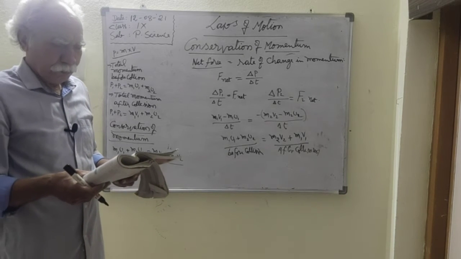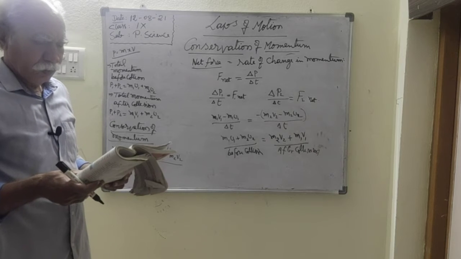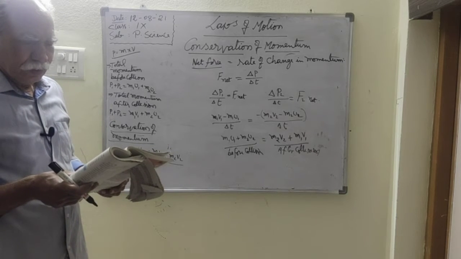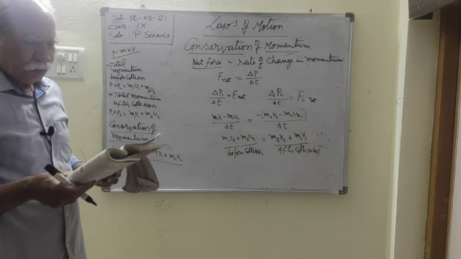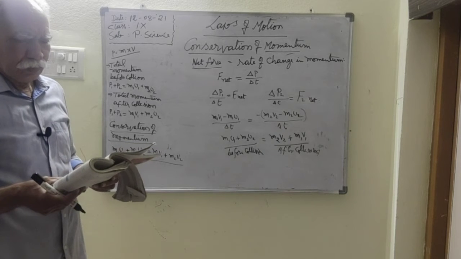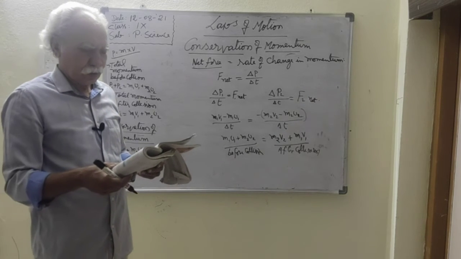Why does a pole vault jumper land on a thick mat of foam? So let us see another concept.